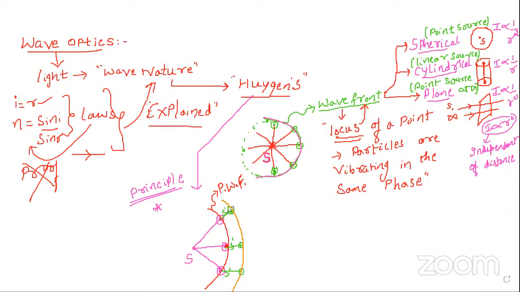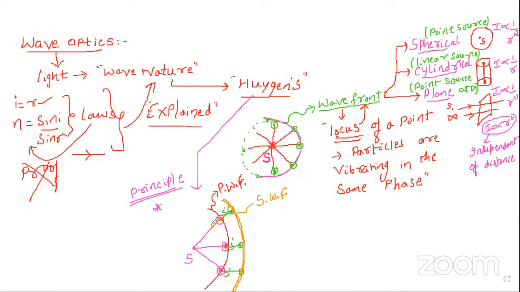These particles are also vibrating in the same phase. Whatever new wavefront we got here is called the secondary wavefront. But whenever the disturbance has moved from the primary wavefront, it is not necessary that it moves only in the forward direction.